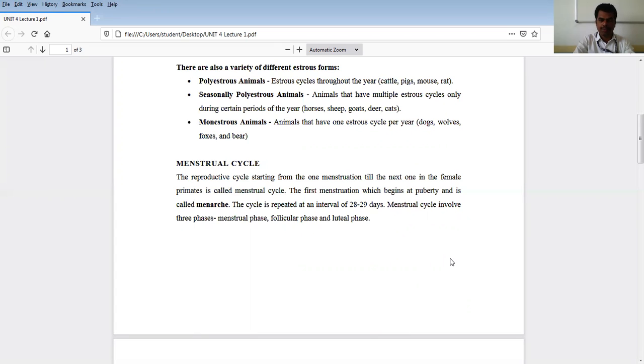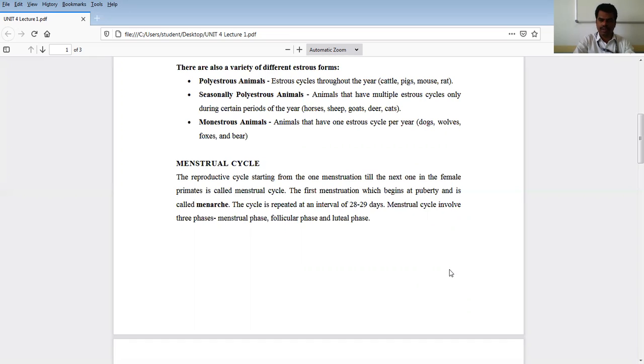Let me explain in detail about the menstruation cycle with its phases and the hormonal changes and hormonal levels. These hormonal levels bring changes in different physiological conditions, for example ovarian changes or uterine changes.